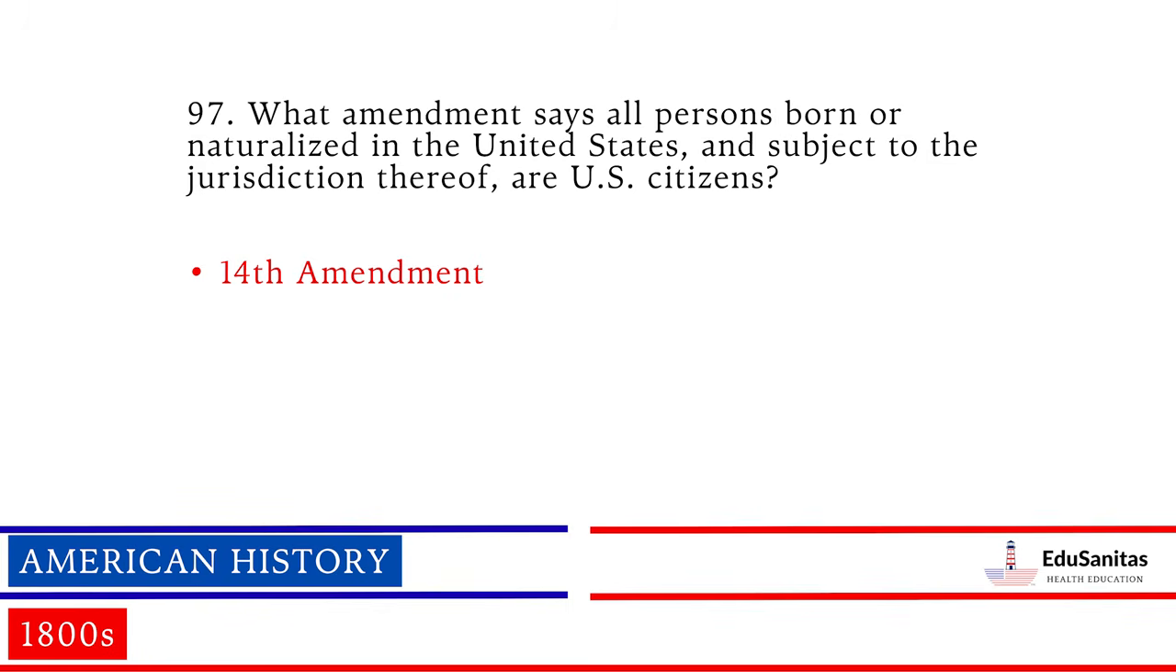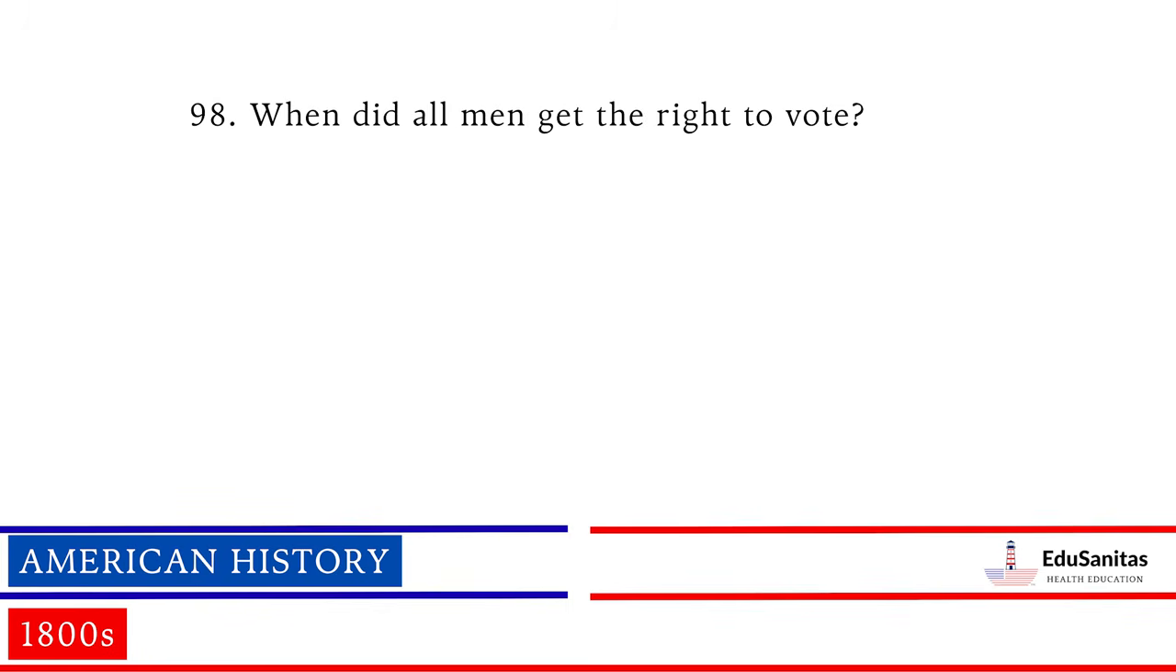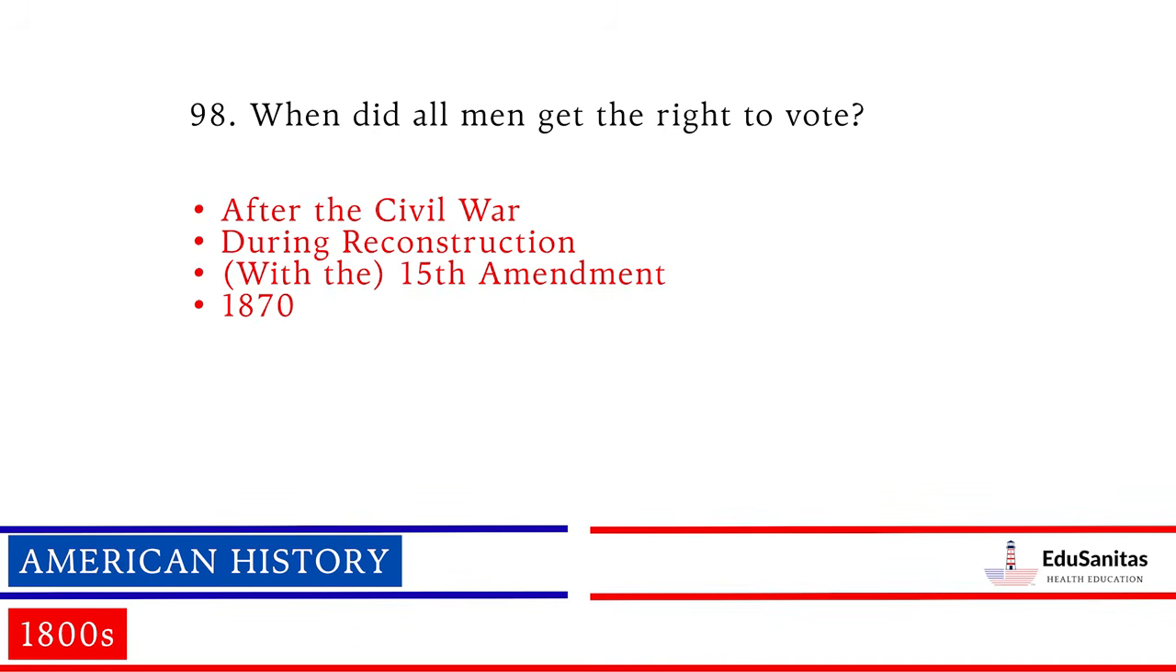14th Amendment. When did all men get the right to vote? After the Civil War, during Reconstruction, with the 15th Amendment, 1870.